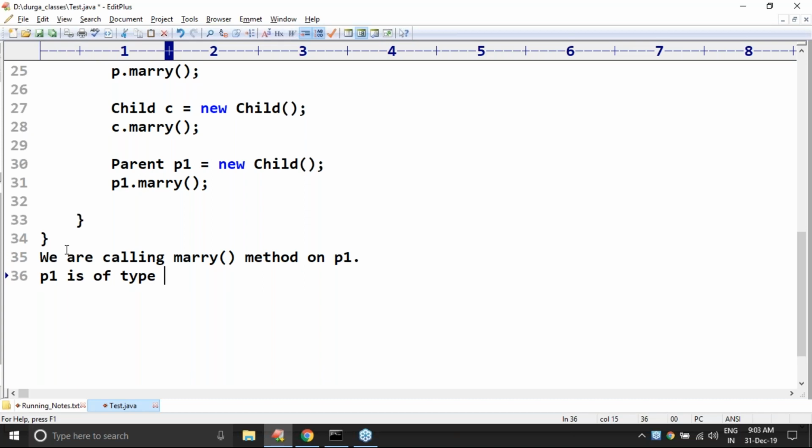Respond. I'm not talking about the runtime object. P1 is of what type? Parent type. Okay, P1 is of type parent. Now, the compiler will check in the parent class whether the Mary method is available or not. Remember this one, sir.